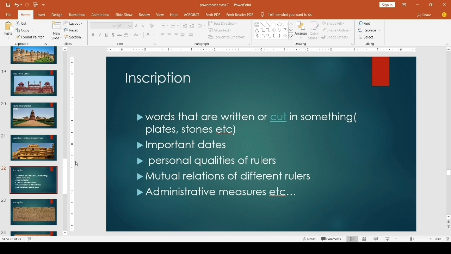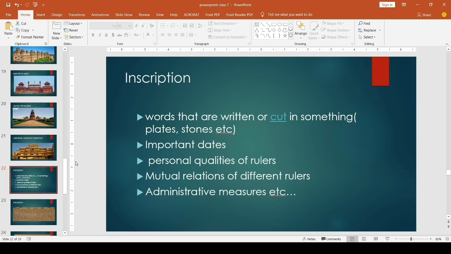And how can we study through these inscriptions? We can collect important dates. In the writings they mention the dates. Then they mention the rulers, which dynasty existed during that period, and the relationship with other rulers. Then what the administrative measures of that ruler were.